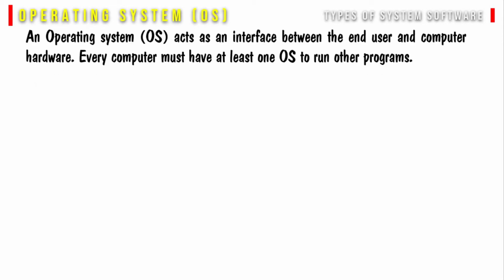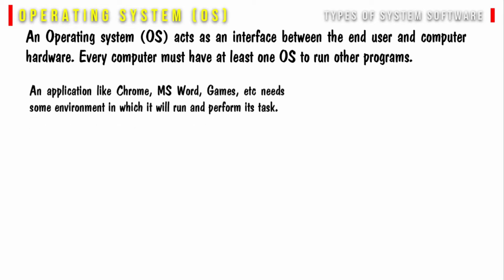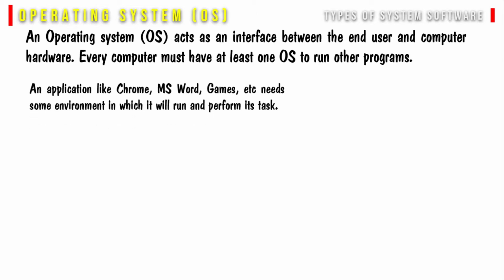Types of system software. Operating system or OS. An operating system acts as an interface between the end user and the computer hardware. Every computer must have at least one OS to run other programs. An application like Chrome, MS Word, games, etc. needs some environment in which it will run and perform its task.